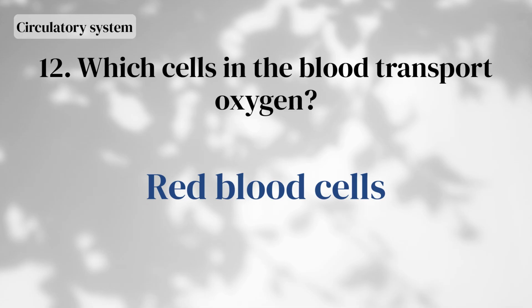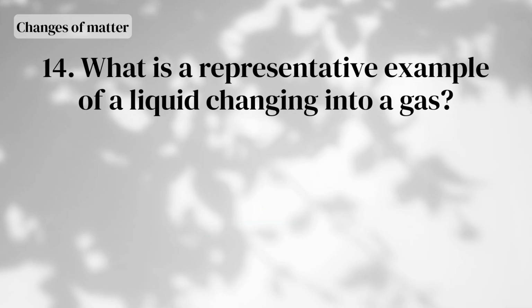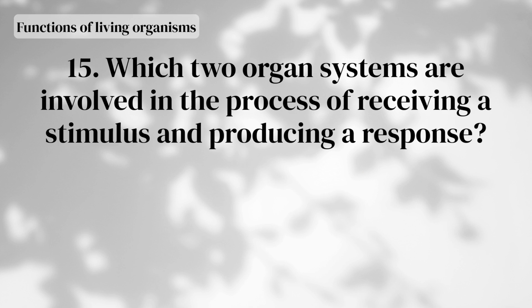Red blood cells. What do we call the change of state when a substance goes from a liquid to a gas? Vaporization. What is a representative example of a liquid changing into a gas? The evaporation of water. Which two organ systems are involved in the process of receiving a stimulus and producing a